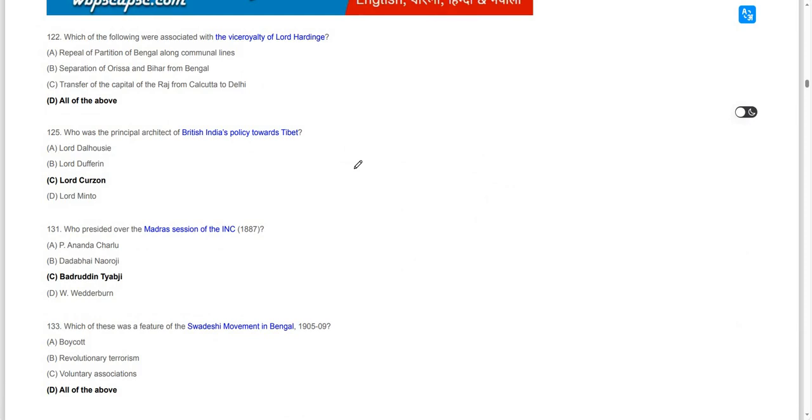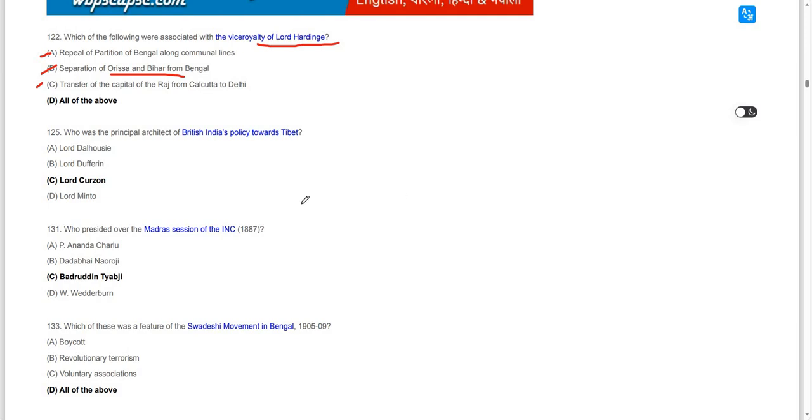Which of the following was associated with the Viceroy Lord Hardinge? All of these are correct. Repeal of the partition of Bengal along communal lines, separation of Orissa and Bihar from Bengal, then transfer of the capital from Calcutta to Delhi. So during the period of Lord Hardinge, these three things happened: the annulment of the partition, Orissa and Bihar were separated from Bengal, and the capital was shifted from Calcutta to Delhi.